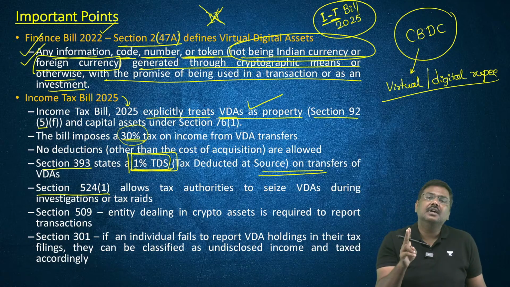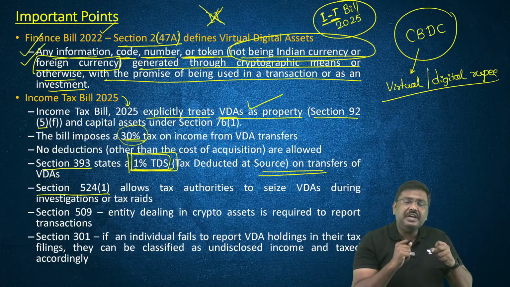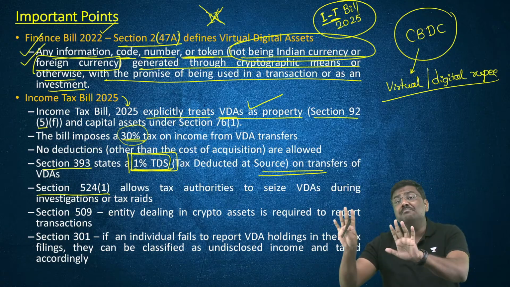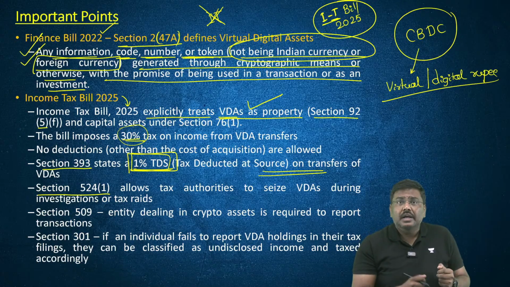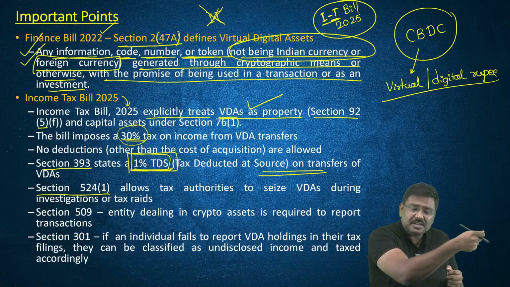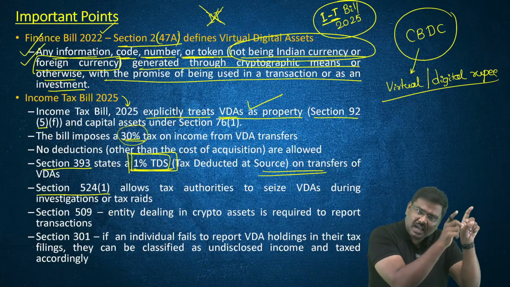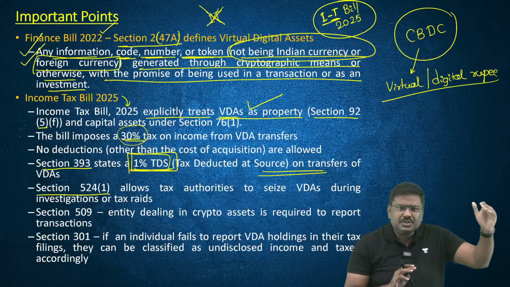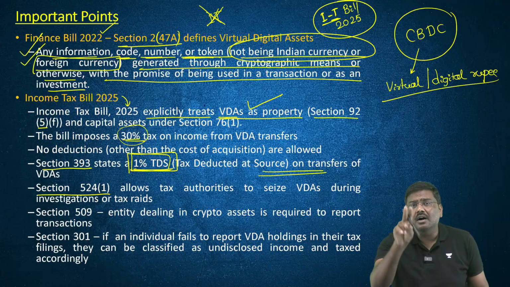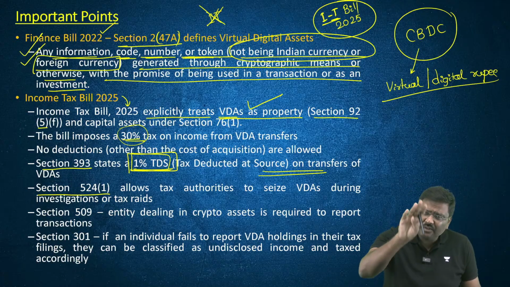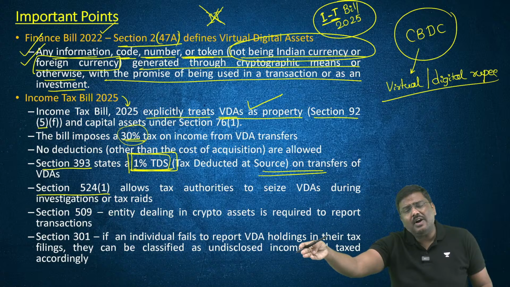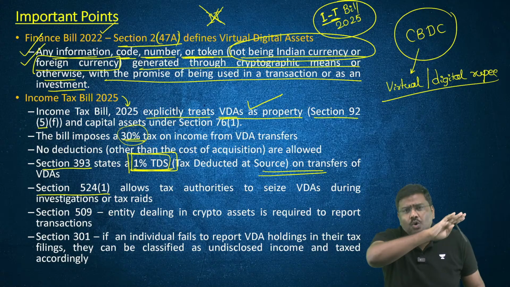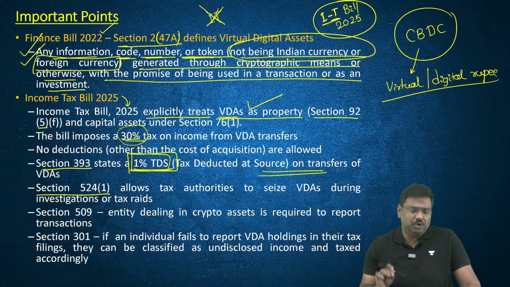I'll repeat this. Imagine you own a company and you purchase a machine. A machine is an asset. When you file the income taxes, you can claim certain deductions associated with the machine, the land, etc. But in case of VDAs, even now you cannot claim any deduction, and under the proposal of the IT Bill 2025, no deductions can be claimed by you.